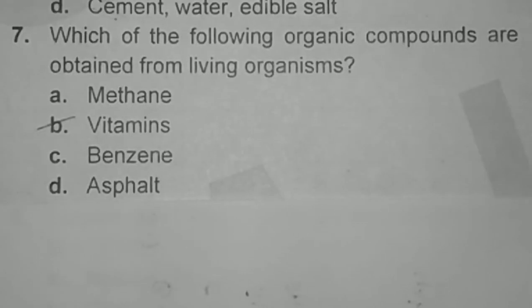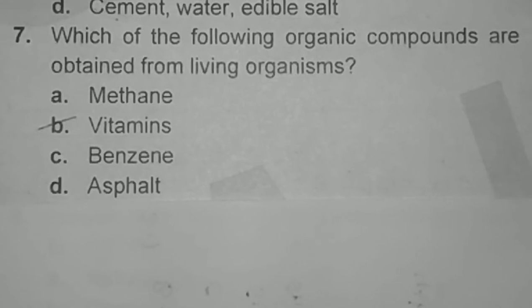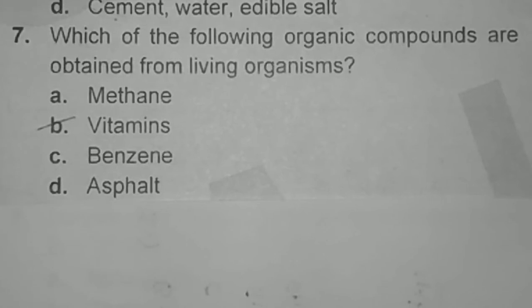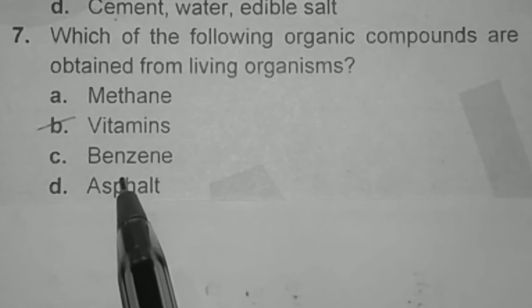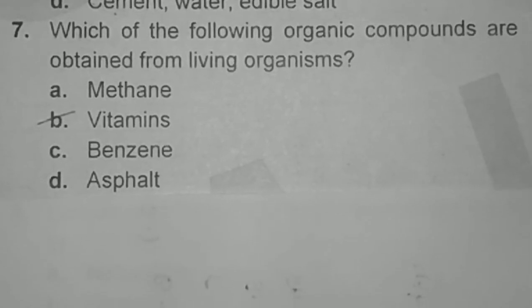Which of the following organic compounds are obtained from the living organism? Now look here, methane. Methane is obtained from natural gas, okay? And we know that methane is not obtained from living organisms. Vitamins are obtained from living organisms, okay? Option B is correct here. Benzene is obtained from coal tar, okay? So it is also not obtained from living organisms, and asphalt means charcoal, okay? This one is also not obtained from living organisms. Only vitamins are obtained from living organisms.